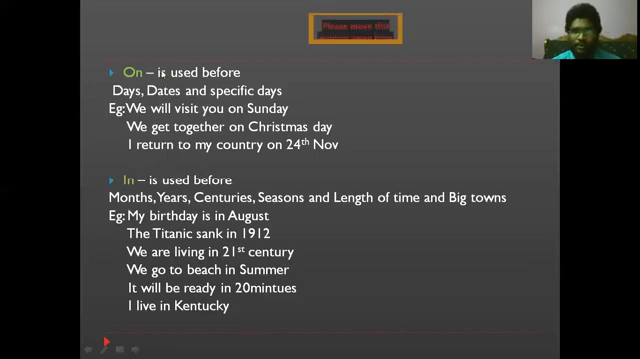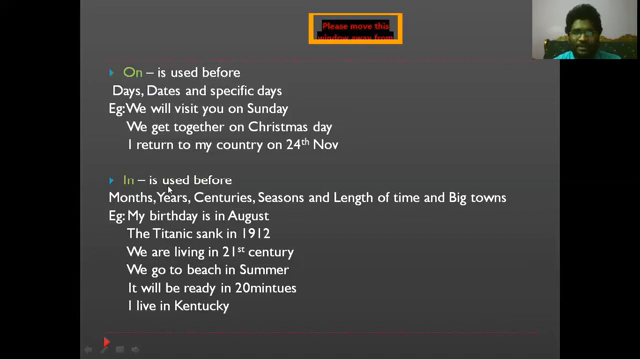I hope you all understood. I forgot to add one more point over here. It is also used for fixity, as I told you earlier. Fixity, which cannot be moved from that place. For example, the clock is on the wall. The clock is not going to be moved from there. So it's a fixed place for that. So whenever we are talking about fixed things, we can also use "on" there.